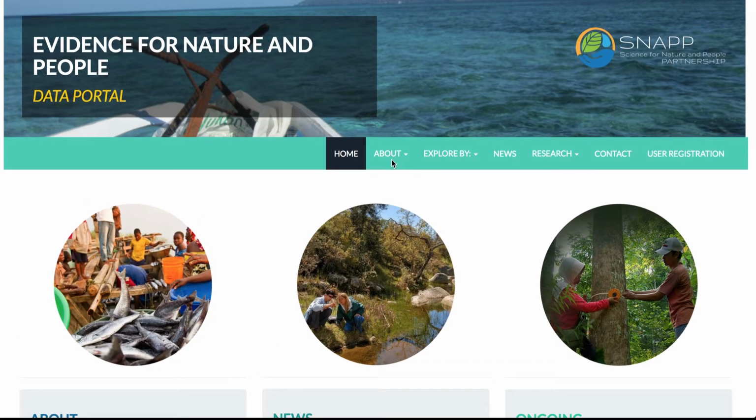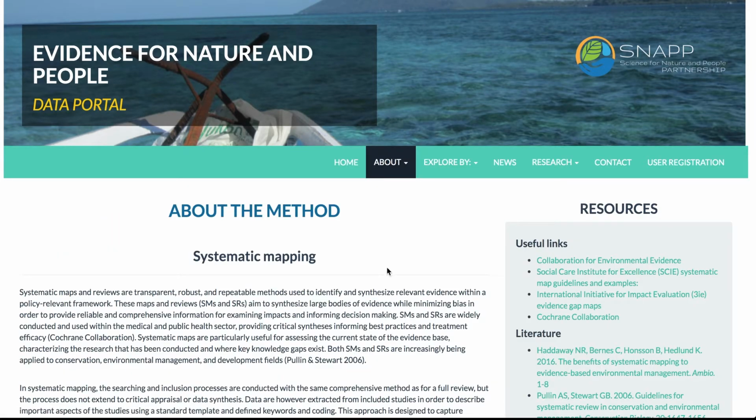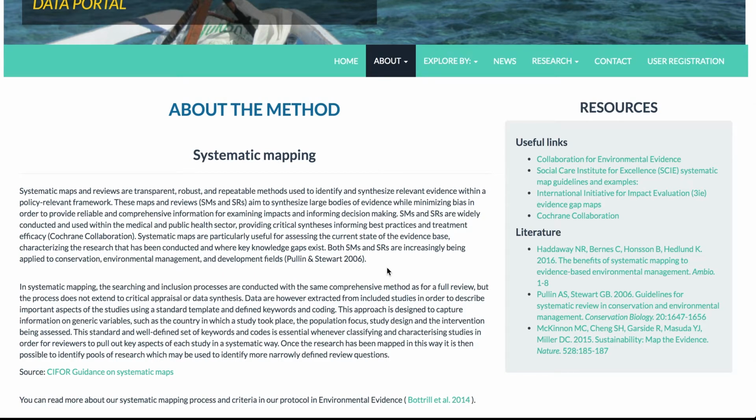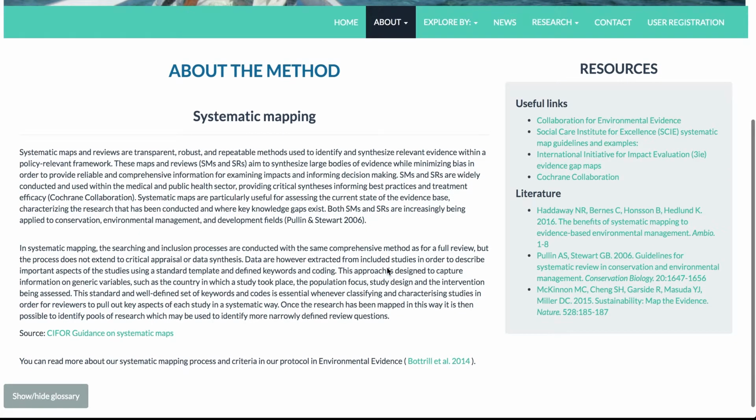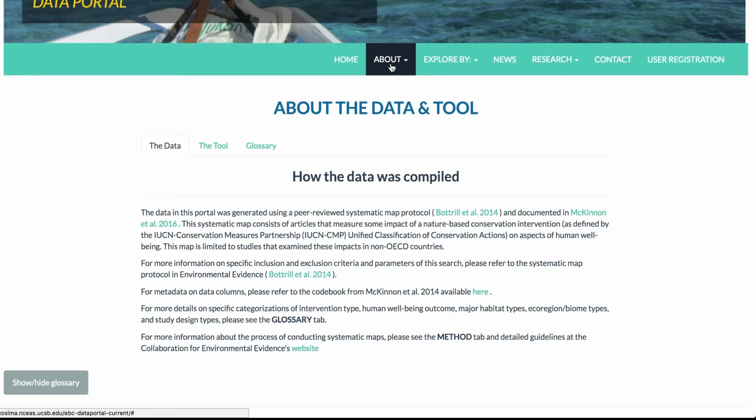We recommend that this is a good place for you to start if this is the first time using this site. In the About section, you will find a Methods section that discusses what systematic maps are and how they are conducted, and the method behind the generation of the data that underlies this portal. There are useful links on the site as well to different organizations that provide guidelines and methodologies for conducting this type of work. In the section entitled About the Data and the Tool, you will find information about how this data was compiled and links to our protocol and final paper that published this data.